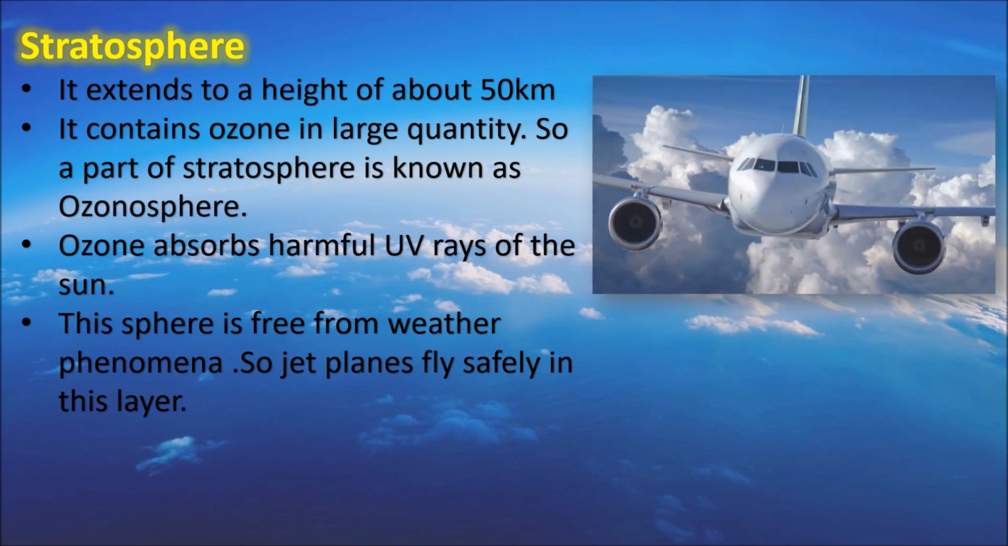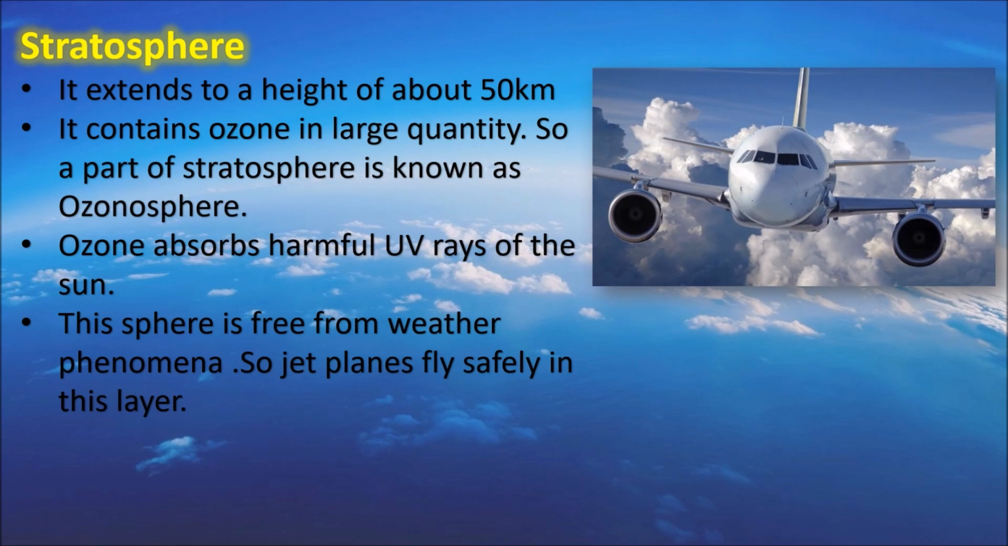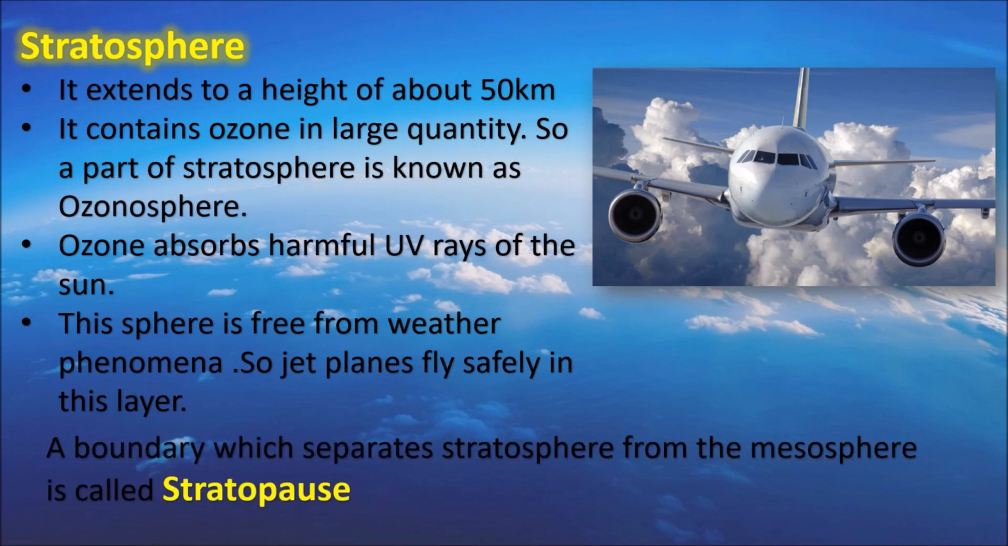It extends to a height of about 50 km. It contains ozone in large quantity. So, a large part of stratosphere is known as ozonosphere. Ozone absorbs harmful UV rays from the sun. Due to this, temperature increases as we go higher. The lower layer of stratosphere is free from weather phenomena, so jet planes fly safely in this layer. A boundary that separates stratosphere from the next layer is called stratopause.